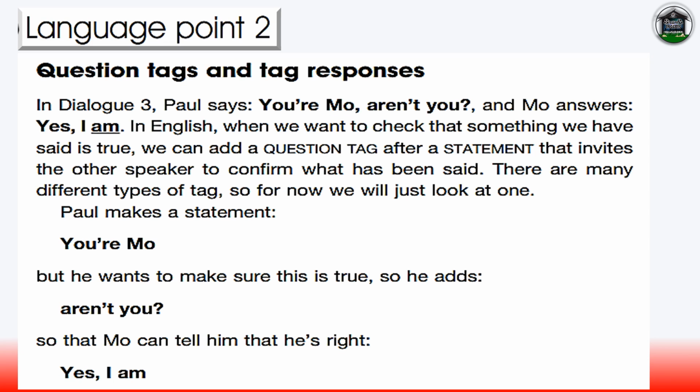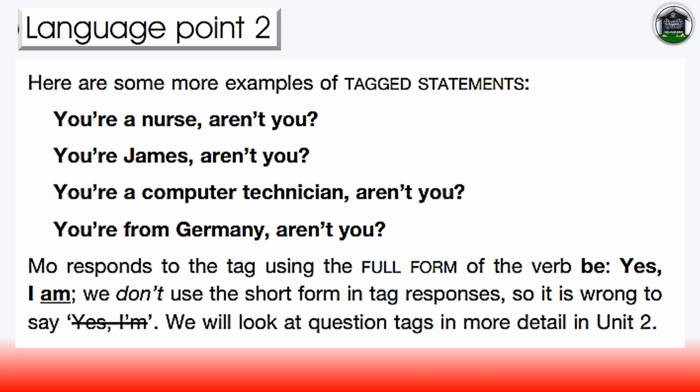In Dialogue 3, Paul says, You're Mo, aren't you? And Mo answers, Yes, I am. In English, when we want to check that something we have said is true, we can add a question tag after a statement that invites the other speaker to confirm what has been said. There are many different types of tag, so for now, we will just look at one. Paul makes a statement. You're Mo, but he wants to make sure this is true. So he adds, Aren't you? So that Mo can tell him that he's right. Yes, I am.